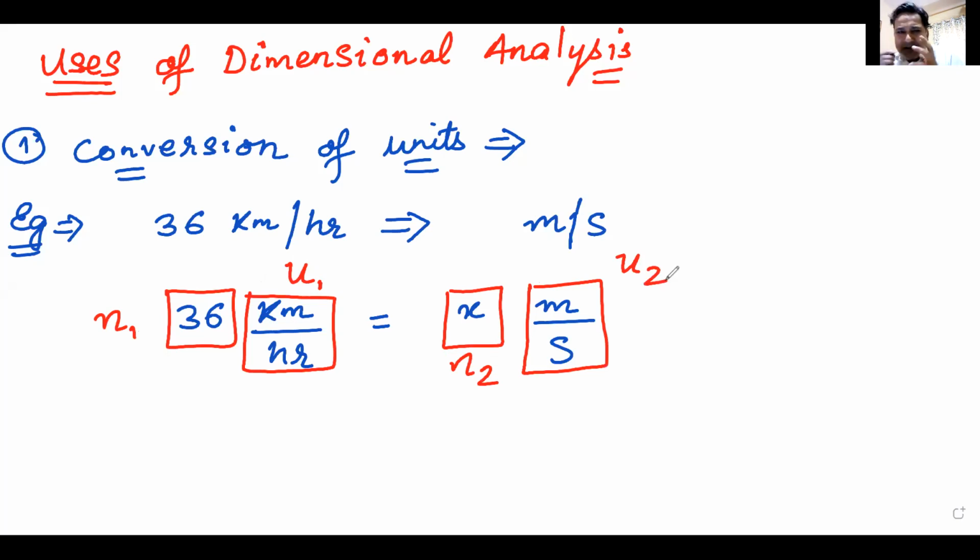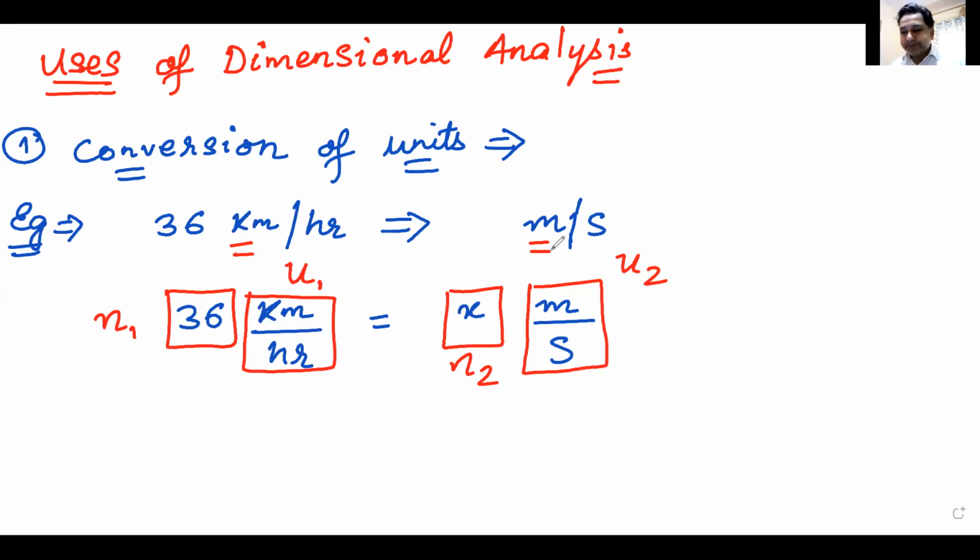So basically what I'm saying here is, whenever I'm converting one unit into other unit, I'm using a very simple formula. Please pay attention. Which formula am I using here? I'm using a very simple formula, which is right now on the whiteboard.